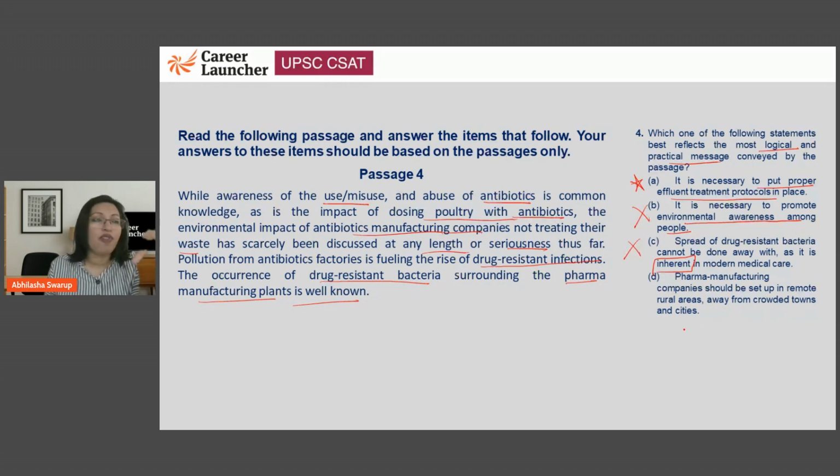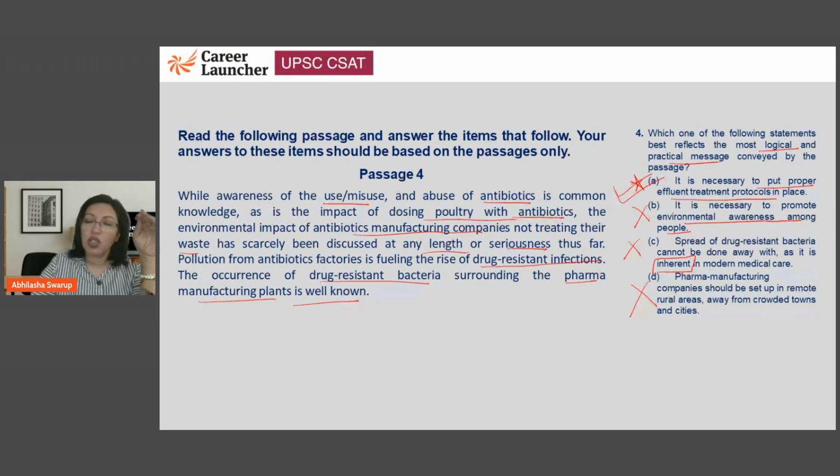But there also, the effluent treatment plant should be there. So therefore, D also doesn't work. The problem is the treatment of the waste from antibiotics manufacturing companies. That waste has to go away. If it is not being treated, there's a problem. So option number A is the best choice for us.